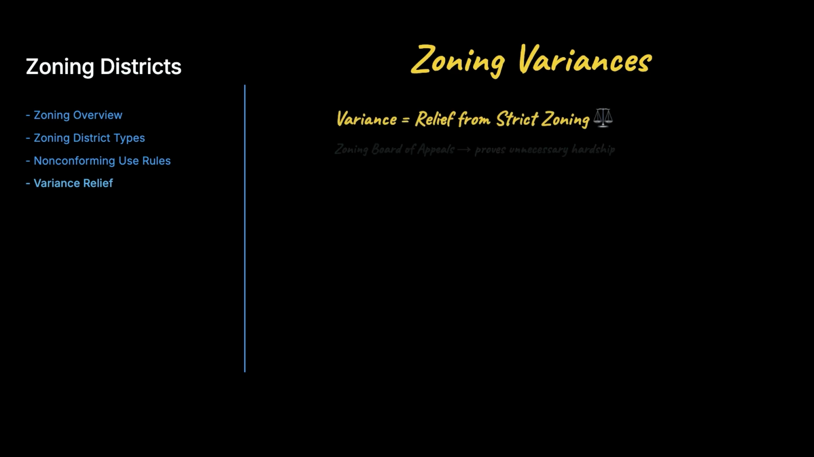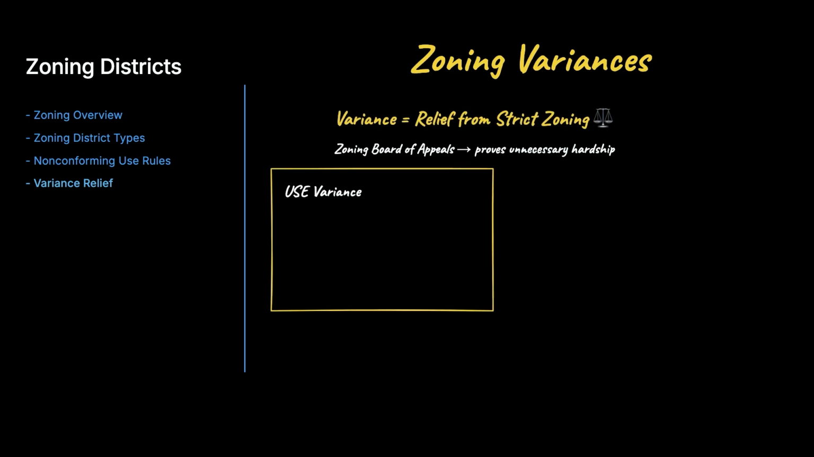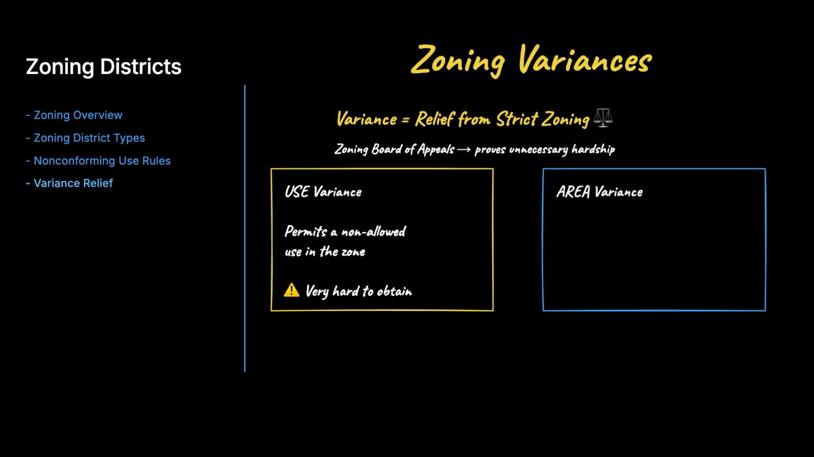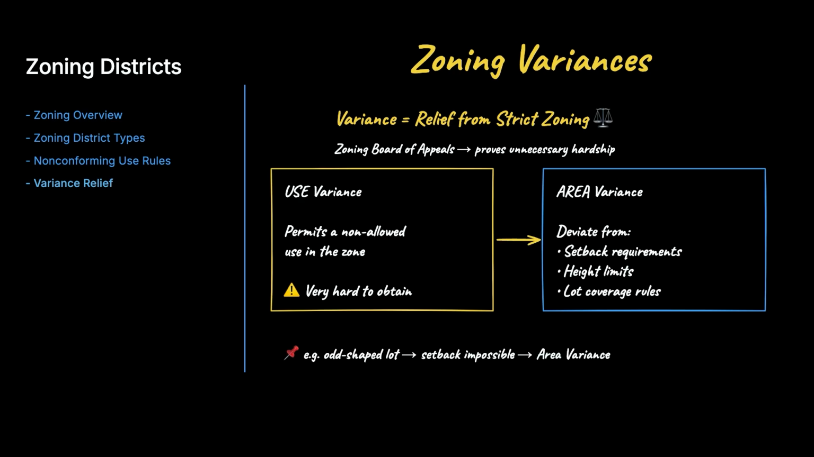A variance is administrative relief from strict zoning rules granted by the Zoning Board of Appeals when strict application would cause unnecessary hardship. There are two flavors. A use variance permits a use not otherwise allowed in the zone and is very hard to obtain. An area variance lets you deviate from setback, height, or lot coverage requirements.